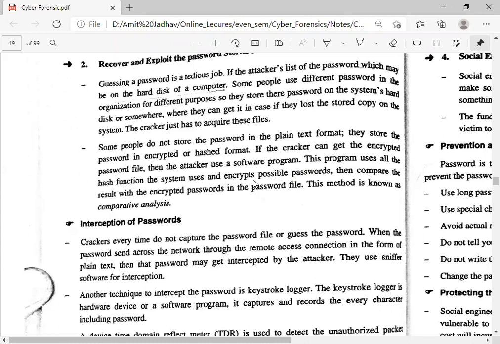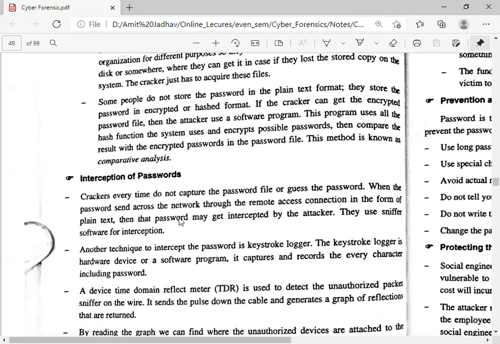When the attacker gets that decrypted text, the attacker tries it on different applications. So this is known as comparative analysis. This program uses all the hash functions the system uses and encrypts the possible passwords, then compares the result with the encrypted passwords in the password file. This method is known as comparative analysis.